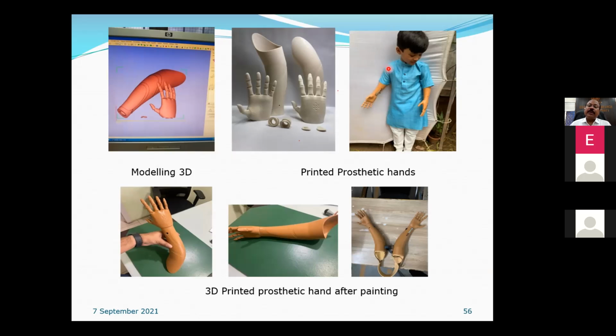From the real hand to the virtual hand, an electronic circuit is inserted, and because of the pressure, it converts into signals.